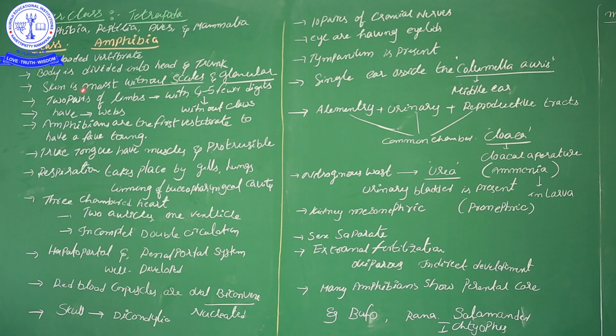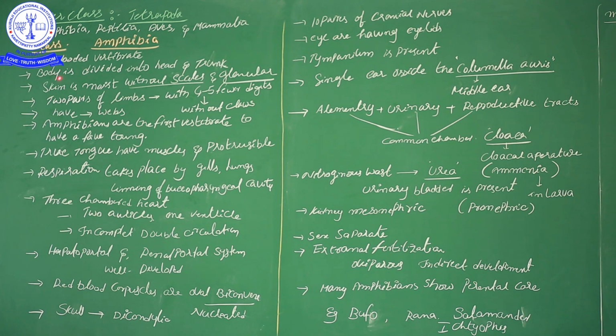Now another characteristic of amphibia: the body is divided into head and trunk. Here one part is missing. When you compare amphibians with Pisces, Pisces have a tail, but here the tail is not present. Most amphibian bodies contain only head and trunk, but some amphibians do contain a tail. Based on tail presence, those organisms are called Urodela. At the end of this video session I will tell you about Urodela.